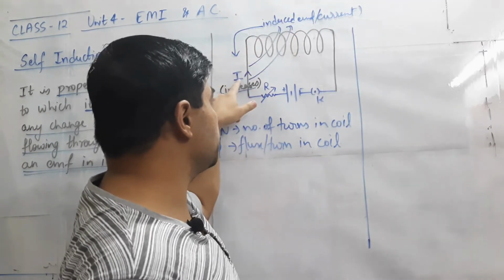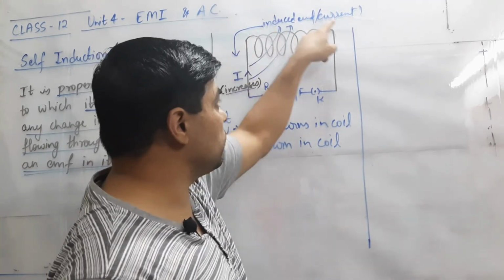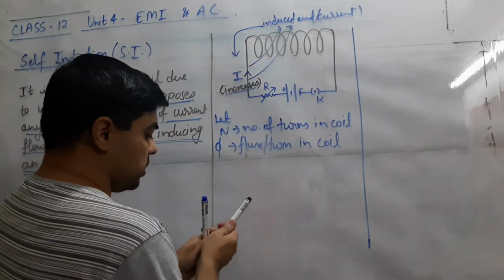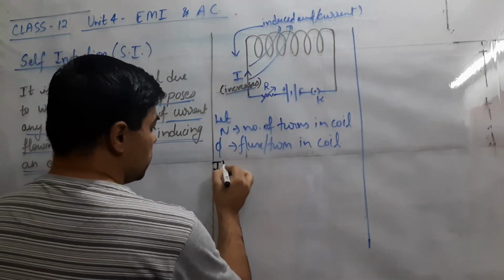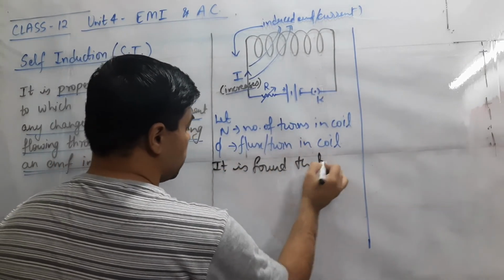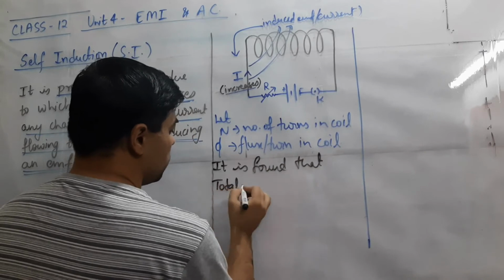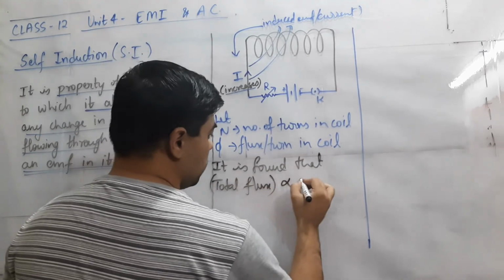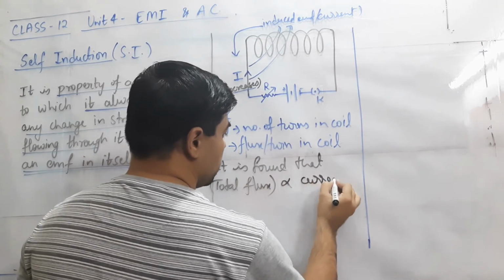We can say that it is because of this current. So the total flux in this coil will depend on the current. This is obtained from experimental observation: the total magnetic flux depends on the current in the coil.